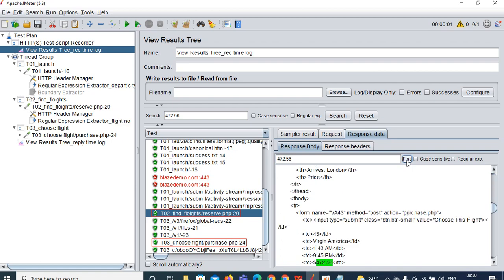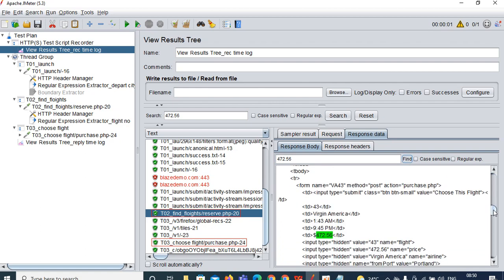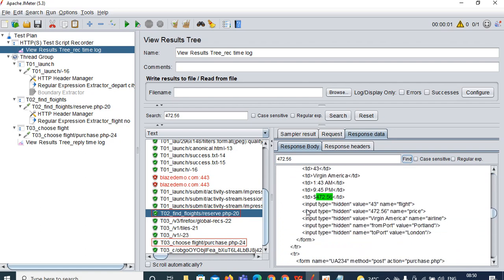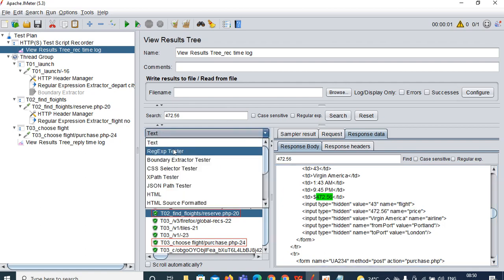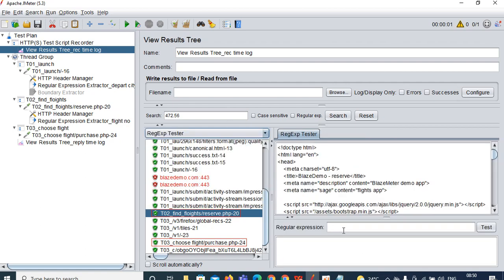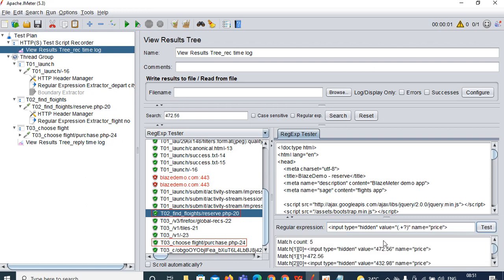Click on the find. See, here you are seeing, right? So input value, hidden value 472.56 price. Okay, copy this one. Now remove this, go to the regular expression tester and paste it over here. What you need to capture is this 472.56, dot plus question mark, close the parenthesis, click on the test. See, so there are 5 inputs.